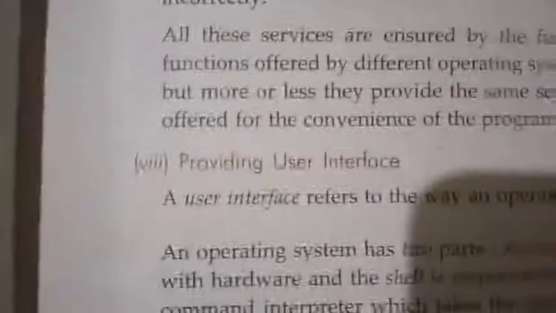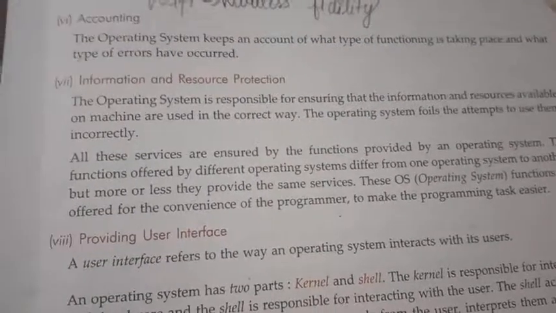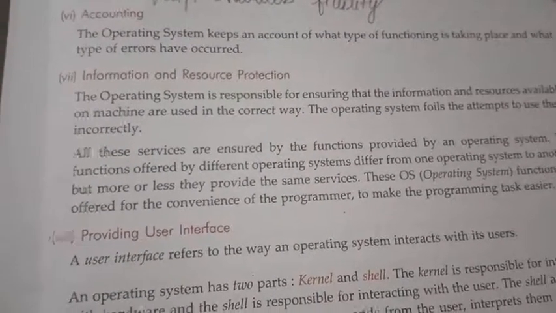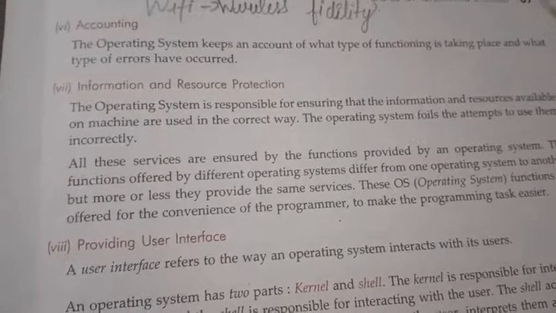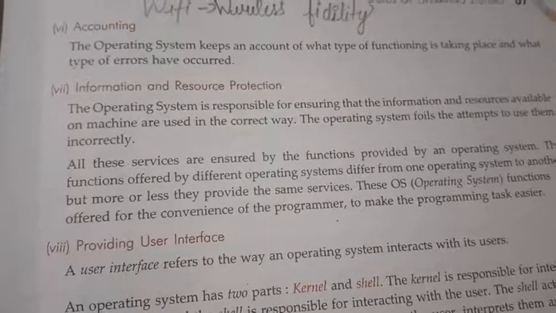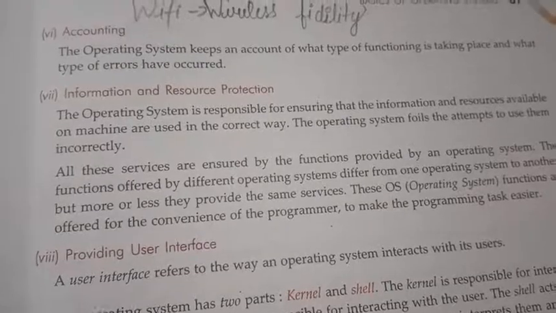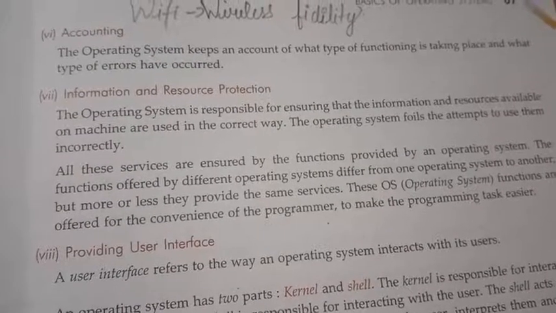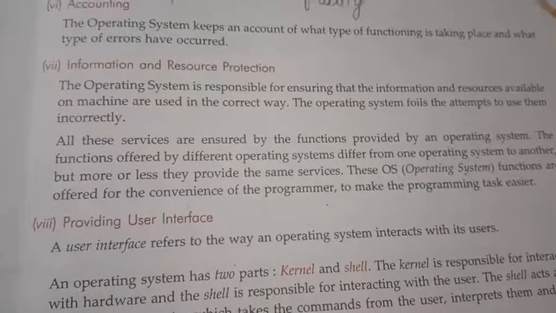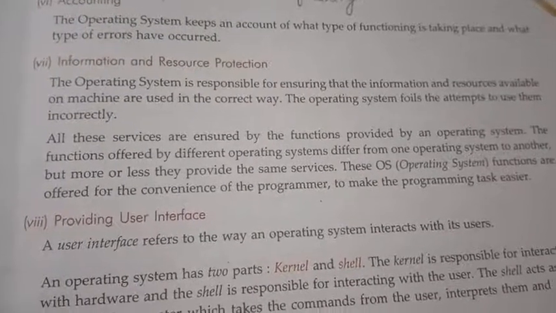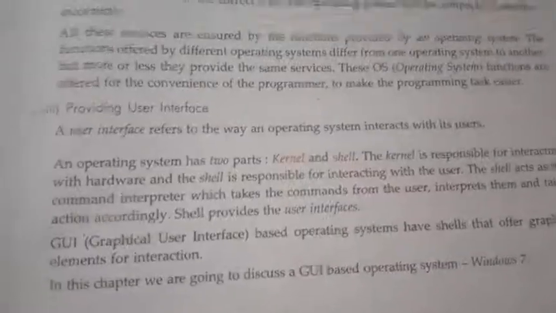Next is accounting. Accounting means everything that happens on the computer should be recorded. The operating system keeps a record or an account of what types of functioning take place and what type of error has occurred. All this information is stored in a log file, which is called accounting. This is the duty of the operating system. Then information and resource protection. The operating system is also responsible for information and resource protection. Then providing user interface. This is important.